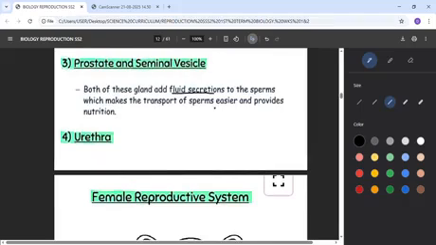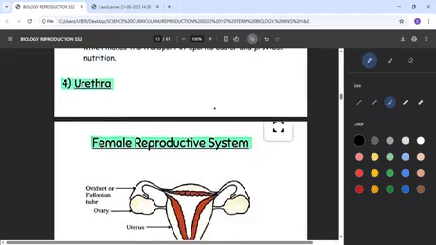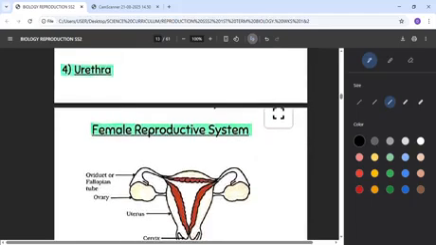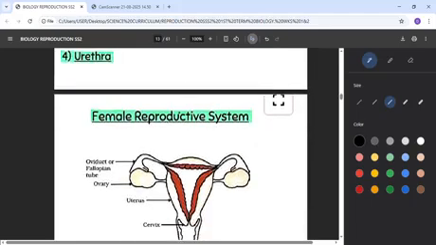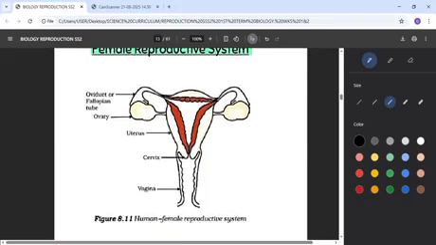They make it to be easy to move. Then the urethra, that's the tiny hole where the sperm passes within the penis. Now moving to the female's body, these are the female reproductive system.